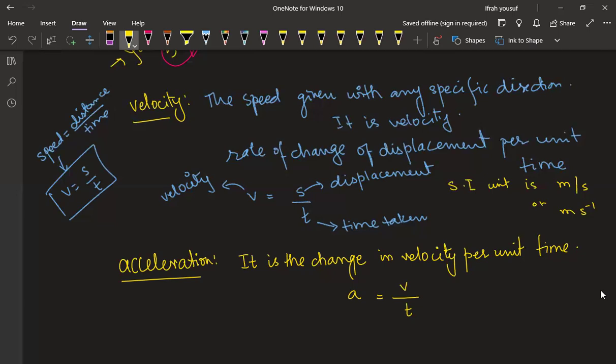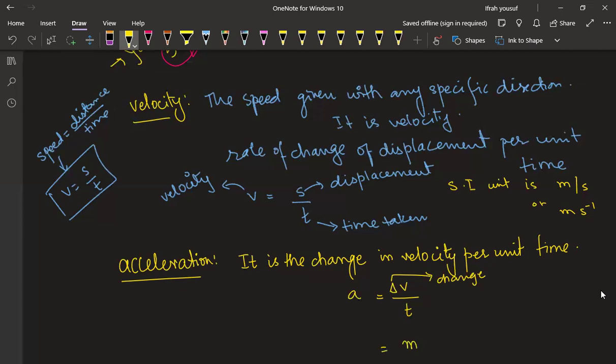Okay, clear? In some books, you probably see this delta. That delta tells there's a change, a change in velocity. Are you getting my point? This delta only tells the change. Whenever we talk about change, we can put a delta here, change of velocity. Now, what should be the SI unit of acceleration?